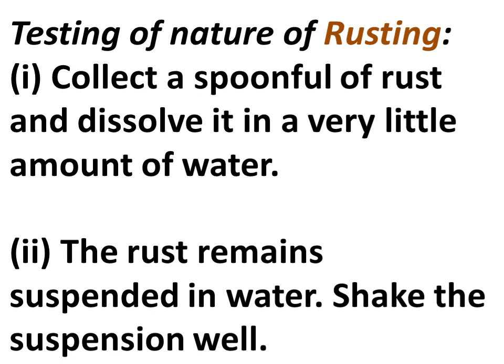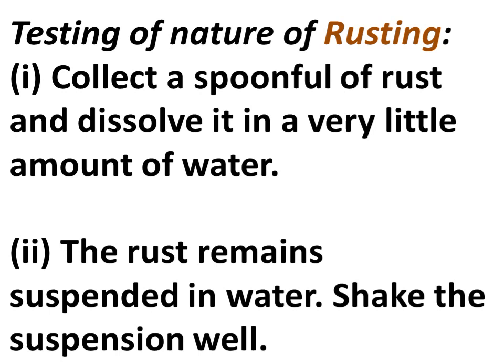Now, testing of nature of rust. How can you test the nature of rust? For this, we need to collect a spoonful of rust and dissolve it in a very little amount of water. You can collect it from any rusted iron, either from a nail or from a jar or from almirahs, which get rusted. I gave you an example of a chain also. You can collect that rust from the chain also. Then you need to dissolve it in a very little amount of water, that is H2O.